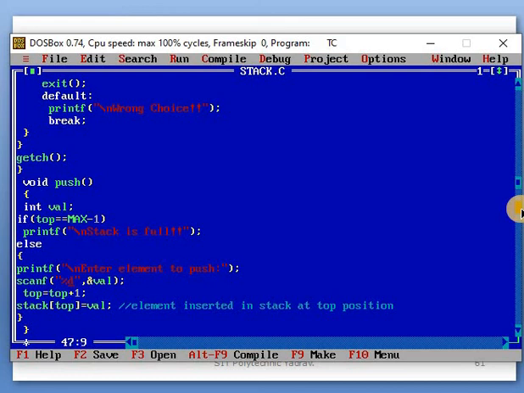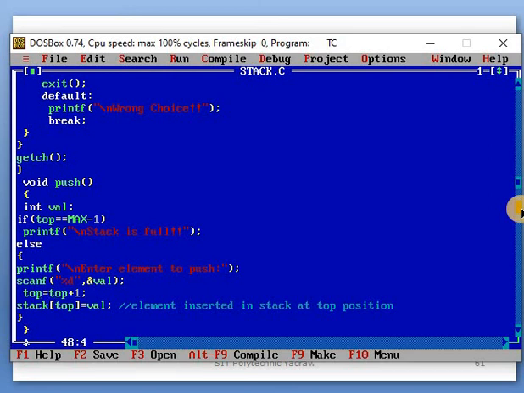The element that will be pushed onto the stack is stored in that variable, val. It is declared as an integer, so we use the %d data specifier. After that, top is equal to top plus 1, meaning top is initialized to 1.